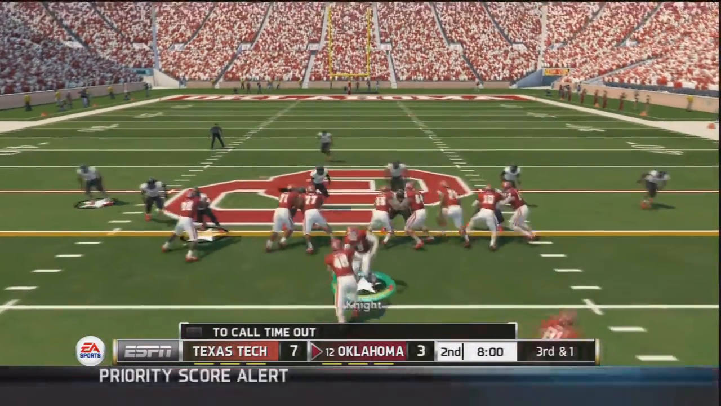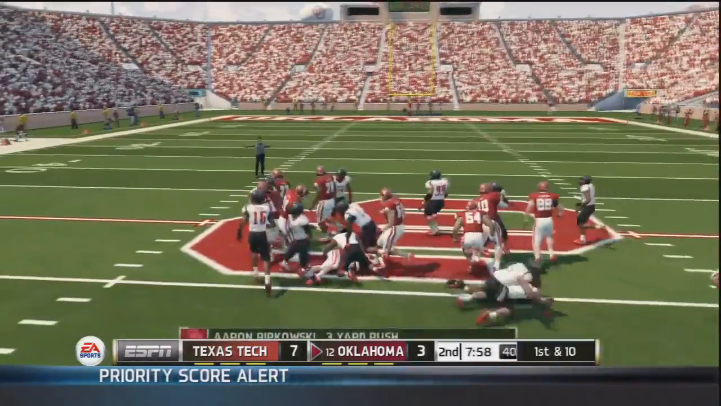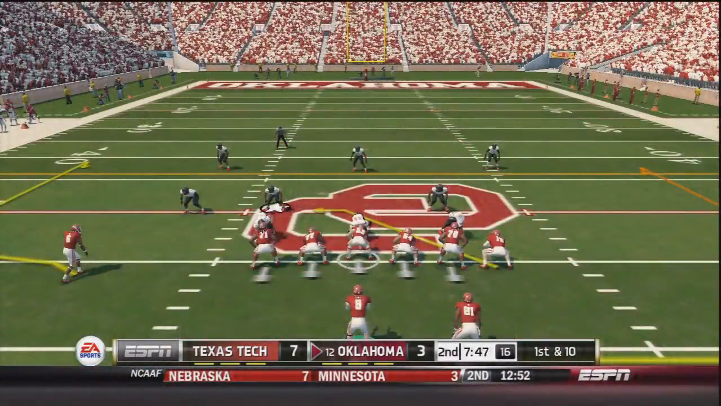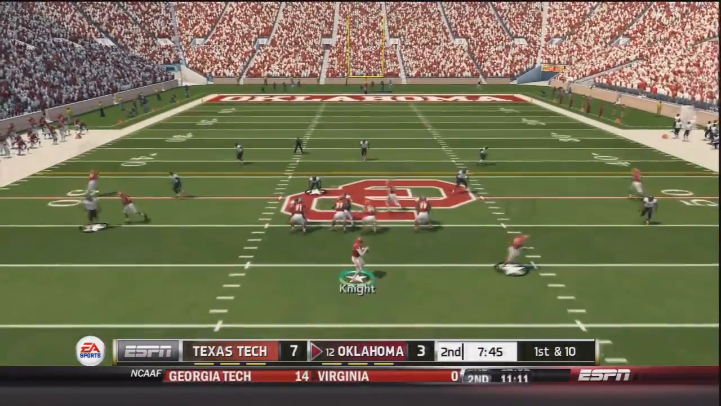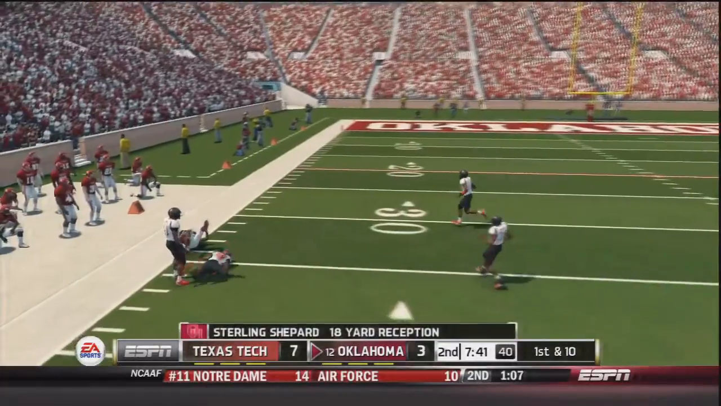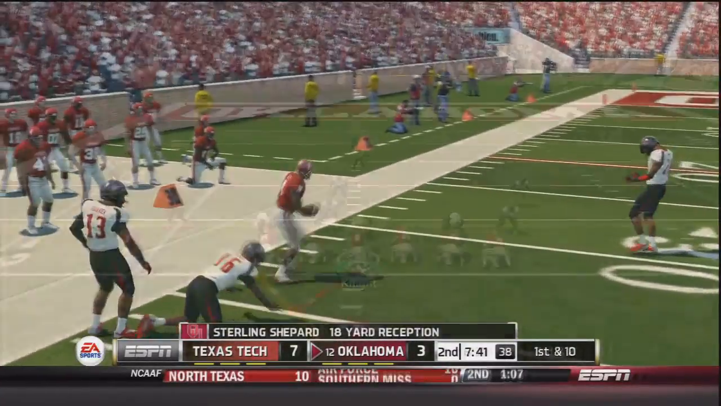On 3rd and 1, Trevor Knight in goal line formation, hands off to his big fullback Ripkowski, who gets a 3-yard gain and another Sooner first down. So on 1st and 10, Trevor Knight takes the snap. Knight throws to the outside. It's caught by Sterling Shepard in Texas Tech territory for an 18-yard gain.